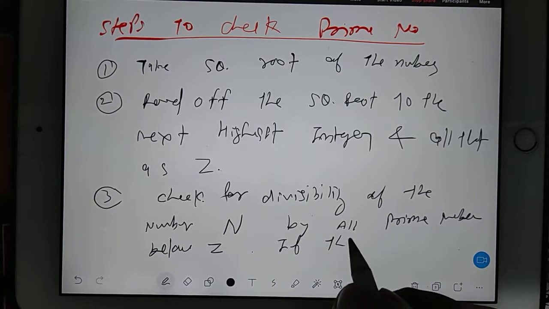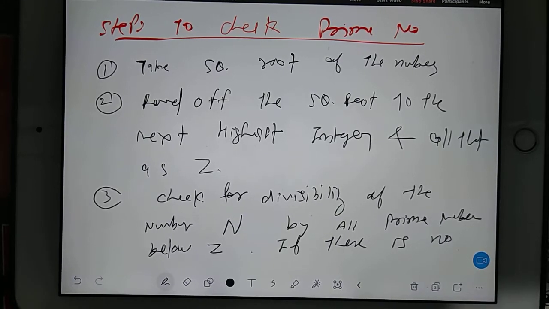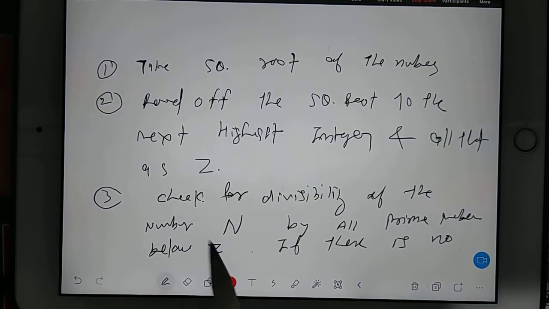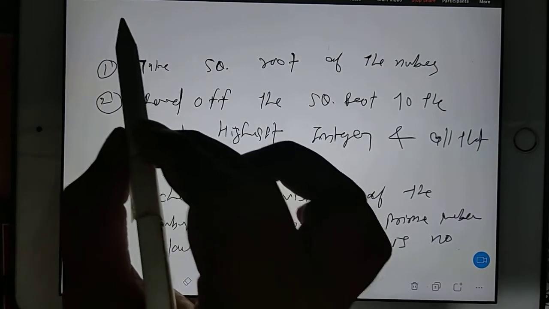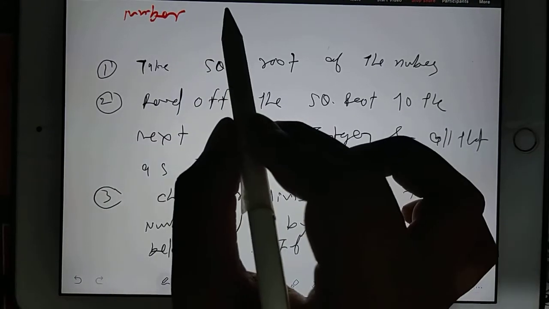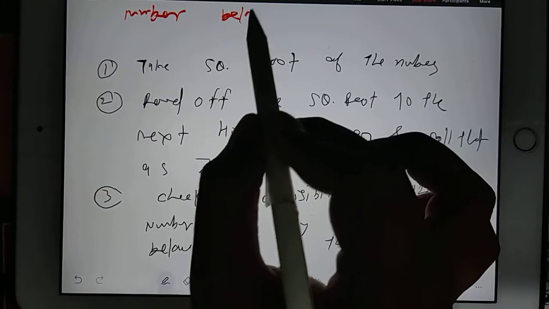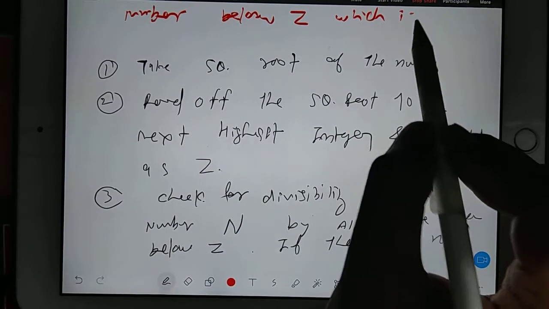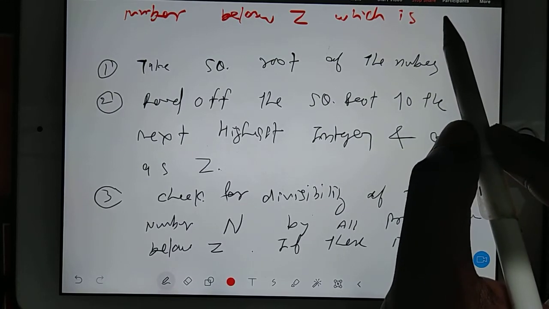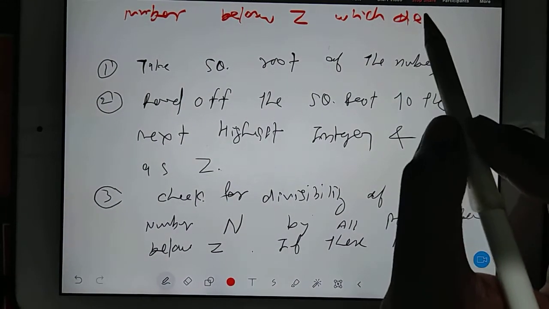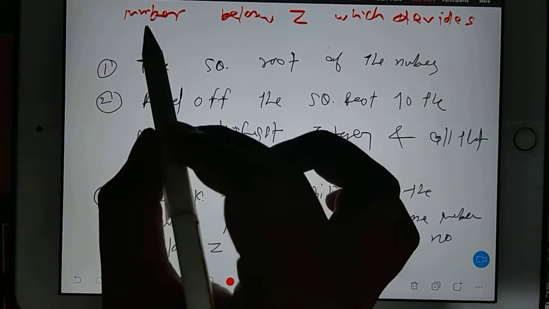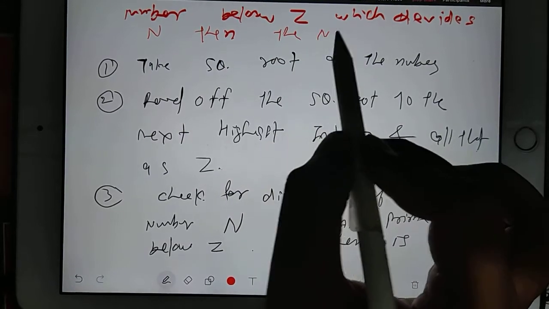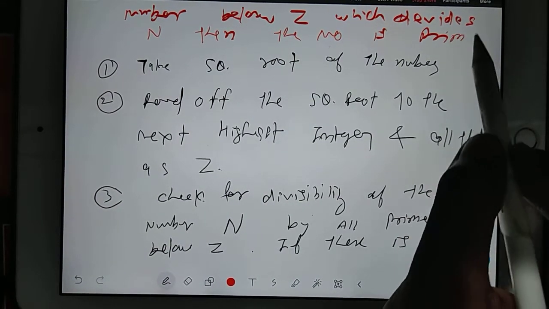If there is no number below z which divides n, then the number is prime.